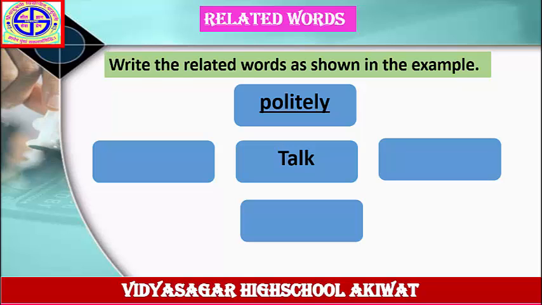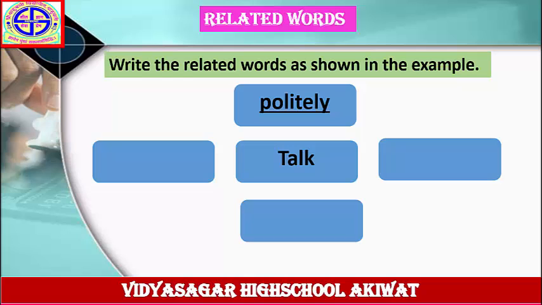Talk politely. In the same way, we have to write down related words to the word talk. Talk politely. Talk honestly. Talk rudely. Talk nicely. In this way, you have to complete this wave diagram in your notebook.